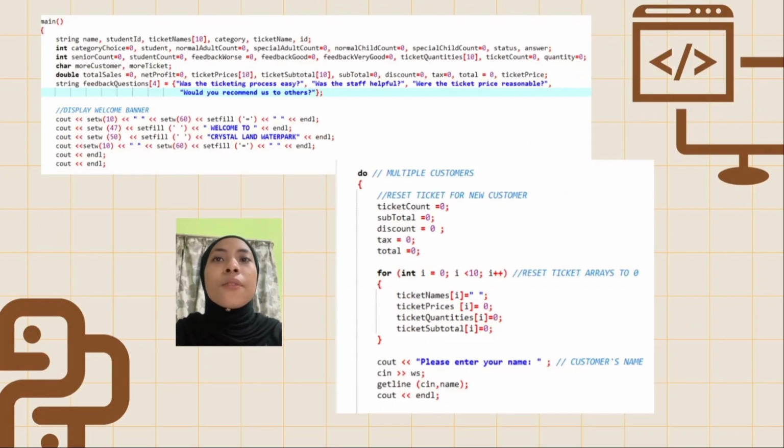We can see that several variables have been declared. The data types used include integer, char, and double. We also wrote code to display a welcome banner. Then we use do for looping. This part of the code resets all necessary variables and arrays for a new customer. Then, using a for loop, it resets each element in the tickets arrays to empty or 0.